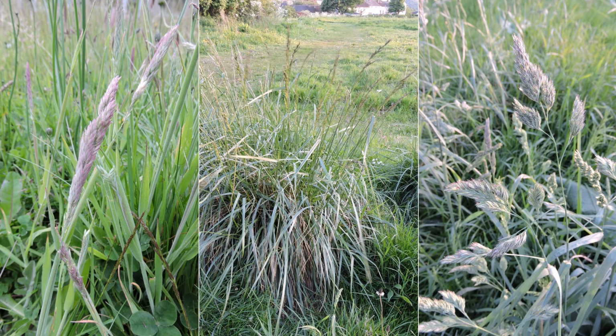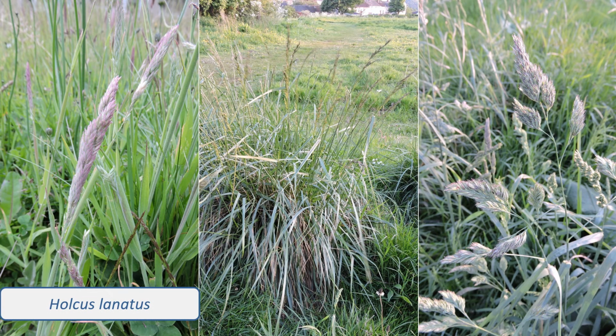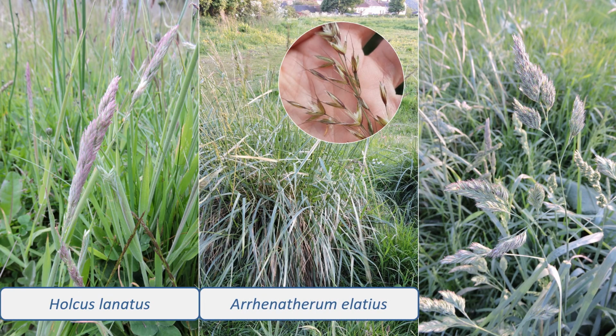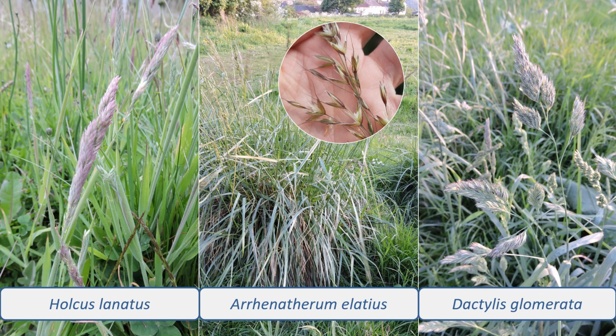Look out for these three species. Holcus lanatus, Yorkshire fog, with softly hairy leaves and stems, and a pink-tinged inflorescence. Arrhenatherum elatius, false oat-grass, a large grass with characteristic kinked awns on its florets. And Dactylis glomerata, cocksfoot, a tufted grass with distinctively clumped inflorescences and slightly flattened culms.